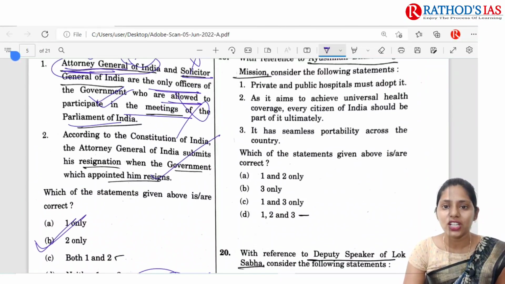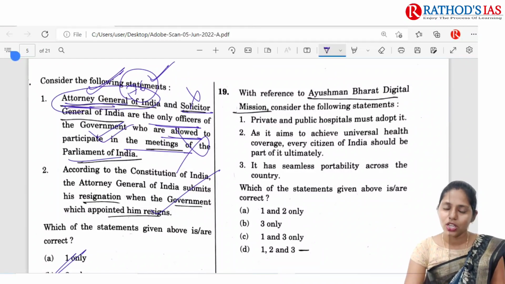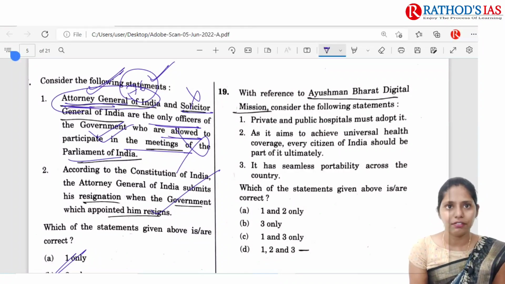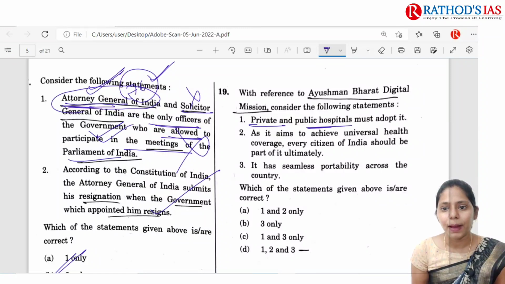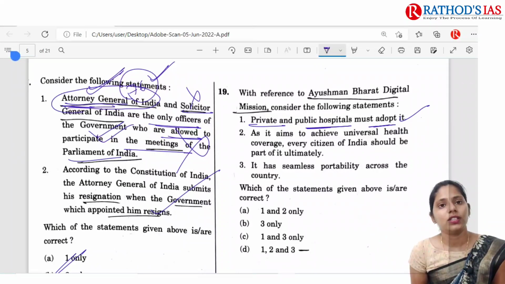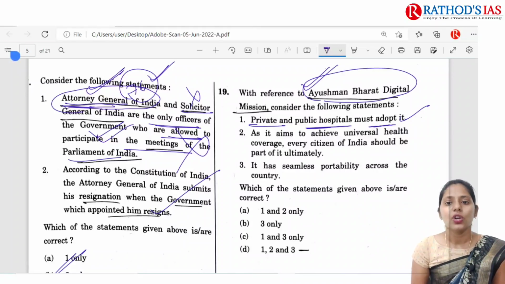The next question is regarding the Ayushman Bharat Digital Mission. This question is from the current affairs part. The first statement is that private and public hospitals must adopt it. Yes, it will be for both private and public hospitals, because under Ayushman Bharat we are mainly focusing on universal health coverage.